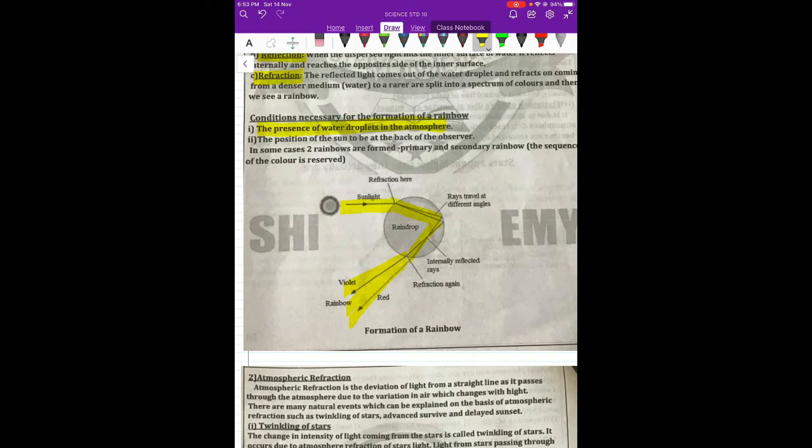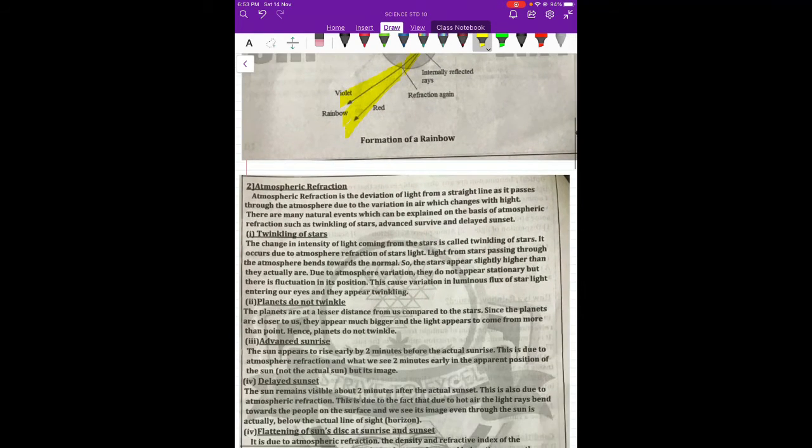Second is the position of the sun should be at the back of the observer. If a person is standing from behind, the sun rays should fall. Only then we can see a rainbow. So this is about rainbow.